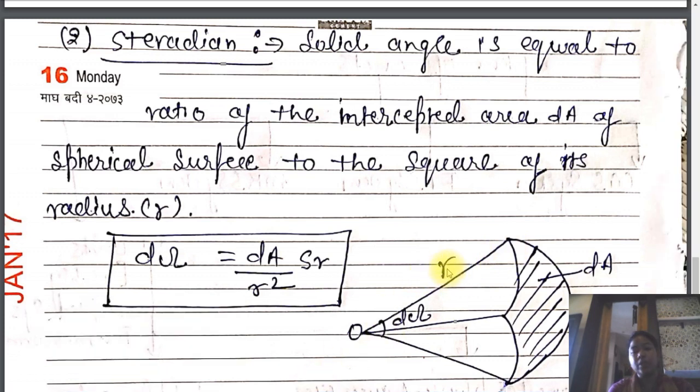So the formula of the solid angle, or the steradian, is defined as d omega, the smaller solid angle, equals dA, the smaller area swept by the particle or any thing, upon the square of the radius, that is r square. We measure that amount in the steradian, and steradian is symbolized by sr. So that is the value of the steradian.